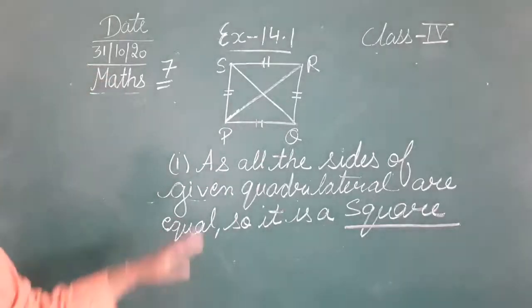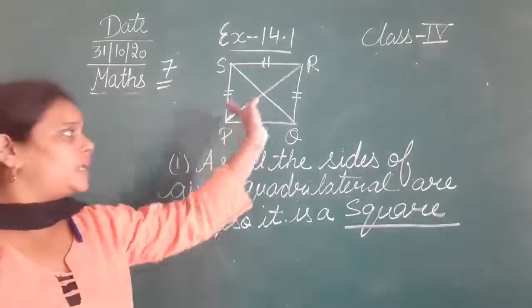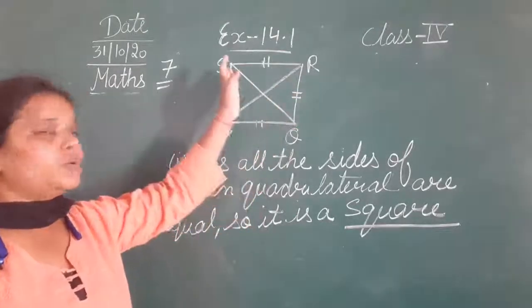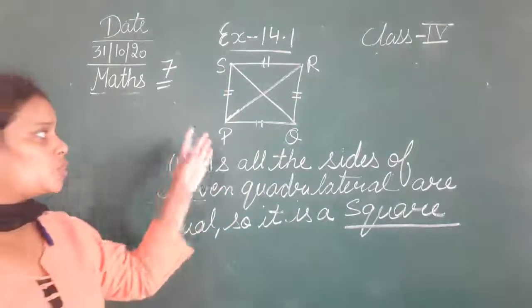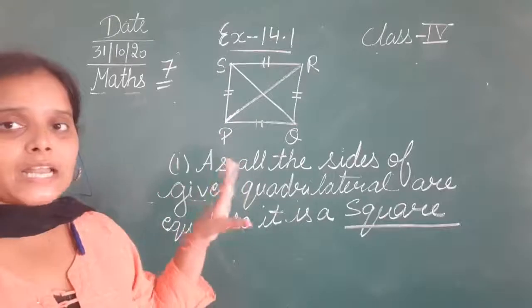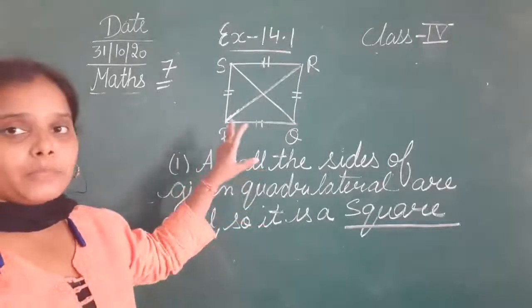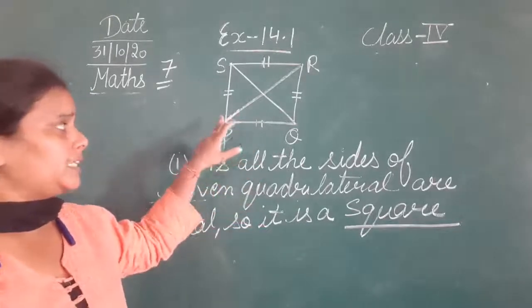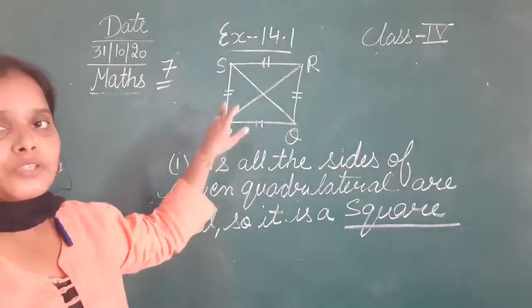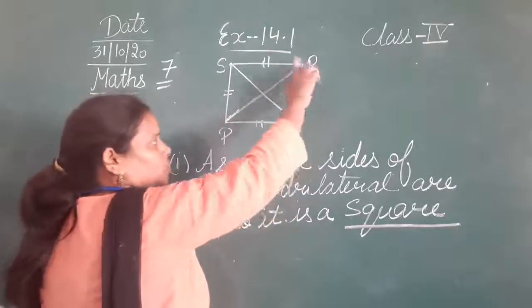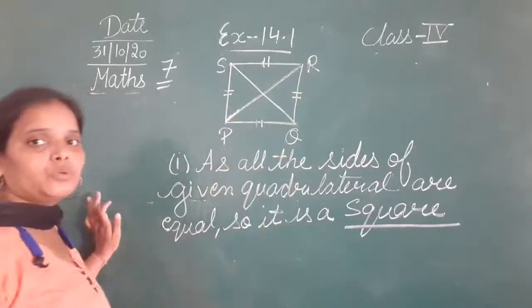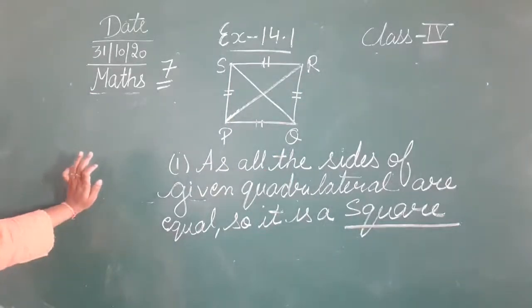So what is this? ये PR and SQ, when we have drawn a line from the point P to R and Q to S, so what is this? This is a diagonal. Diagonal means a line that is drawn from one vertex to the other opposite vertex. ठीक है, जब हम दो opposite vertex को आपस में join करते हैं एक line के through, so that is a diagonal.